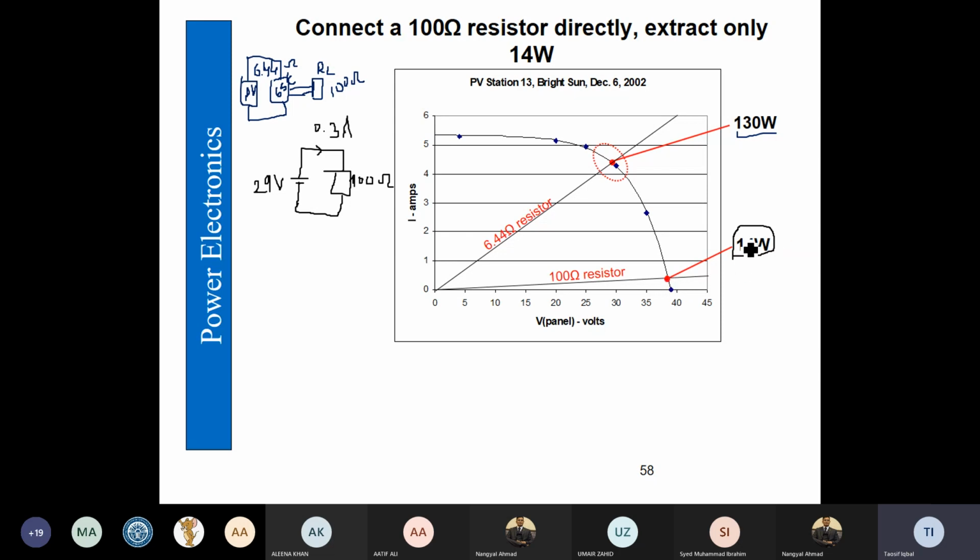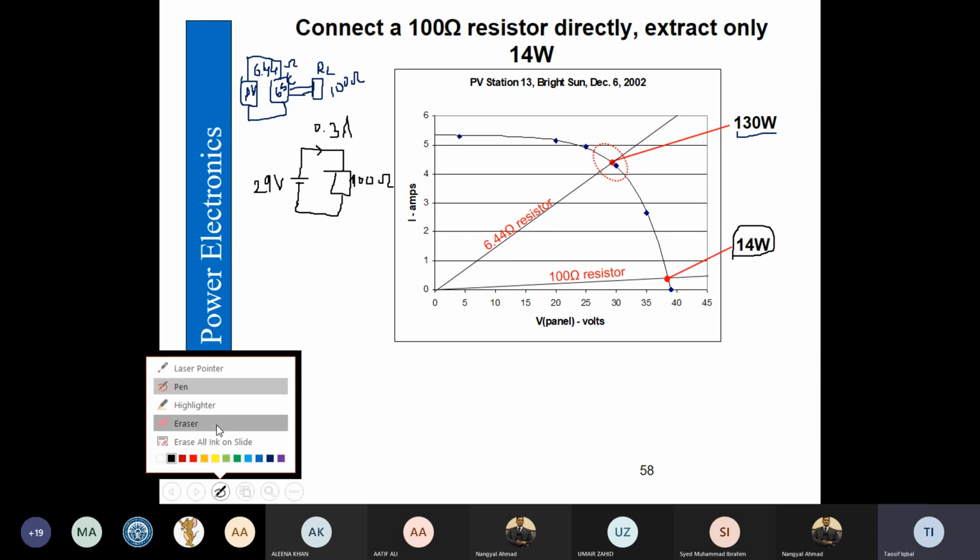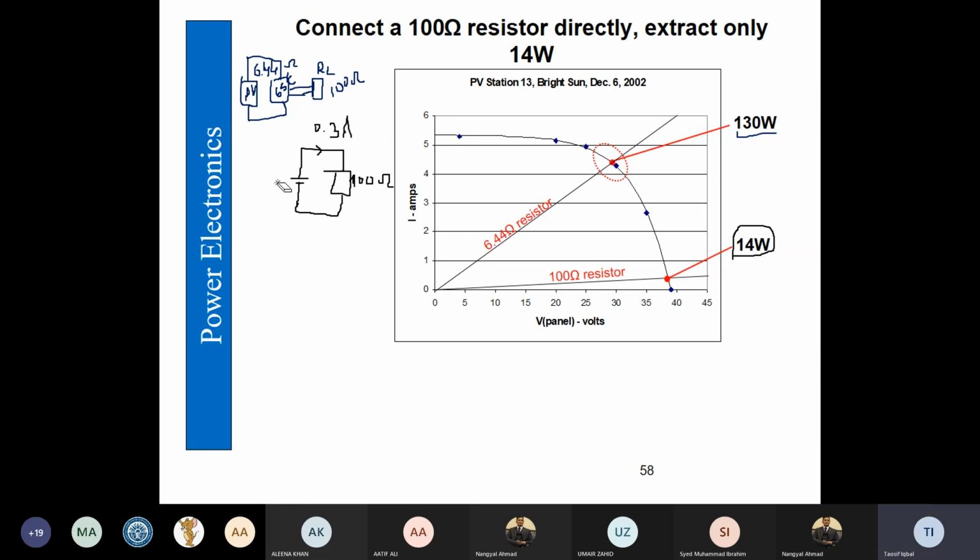Sorry, what I forgot is that when we apply the 100 ohm resistor across the PV panel, the voltage is not going to be 29 anymore, because that is the maximum power point tracking voltage.